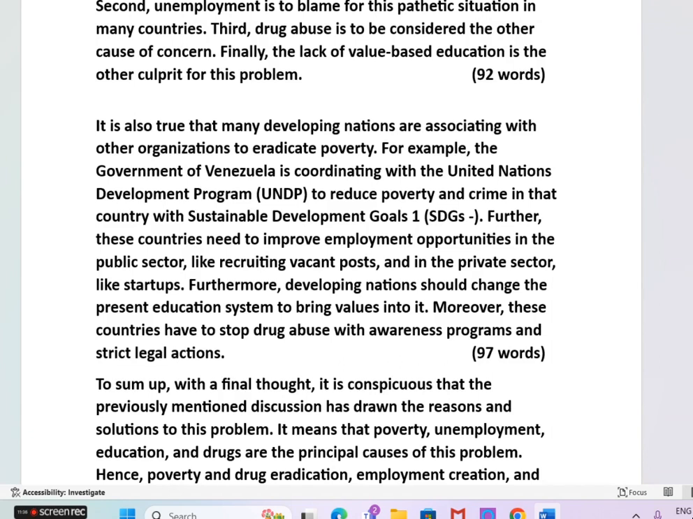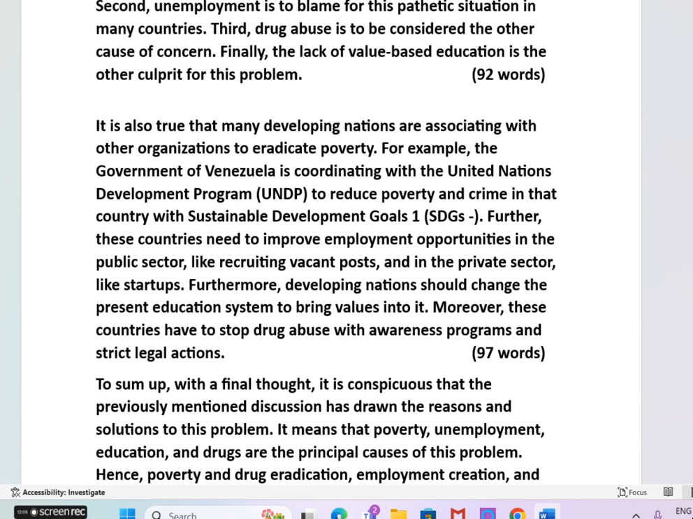Okay? Look at the third paragraph while listening to me. It is also true that, this is also a fixed phrase or template. You can say it is a truth that, okay, but this is of course better than that. It is also true that many developing nations, poor countries, are associating, coordinating with other organizations to eradicate poverty.